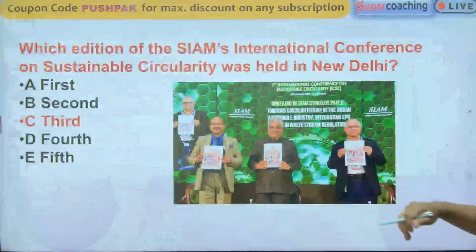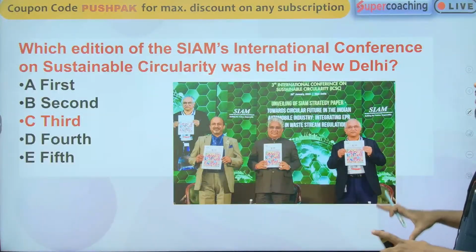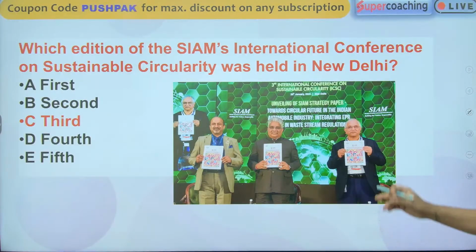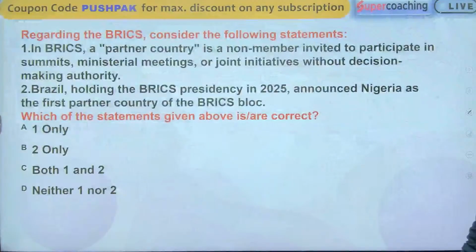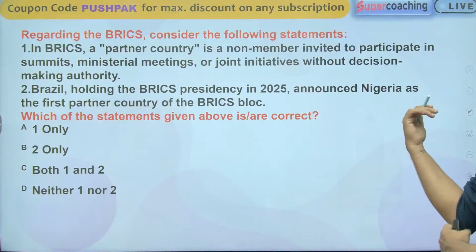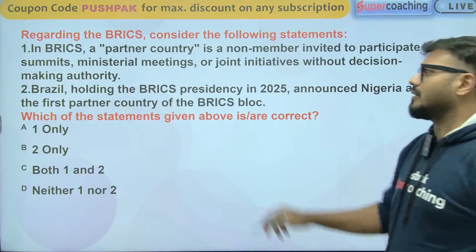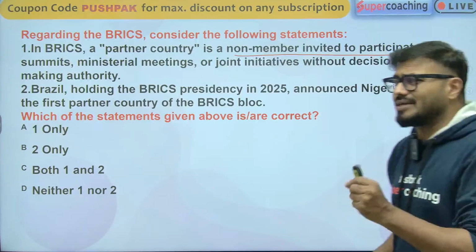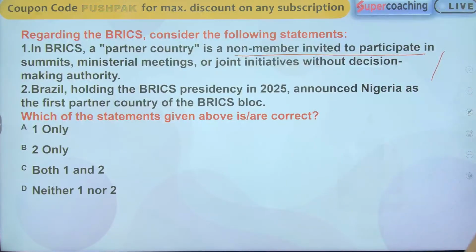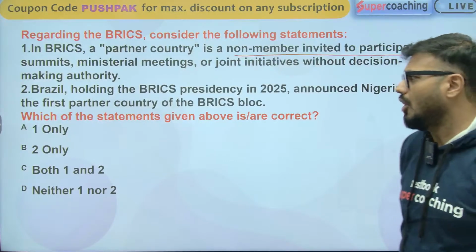So the answer to this question is third. The third conference was organized in New Delhi recently on 20th of January. We'll go to the next question. Regarding the BRICS, consider the following statement. In BRICS, a partner country is a non-member invited to participate in the summit, ministerial meeting or joint initiative without decision-making power. Brazil, holding the BRICS presidency in 2025, announced Nigeria as the first partner country of the BRICS bloc.